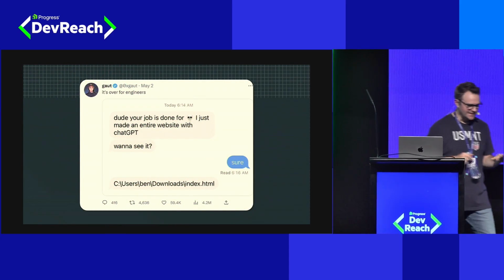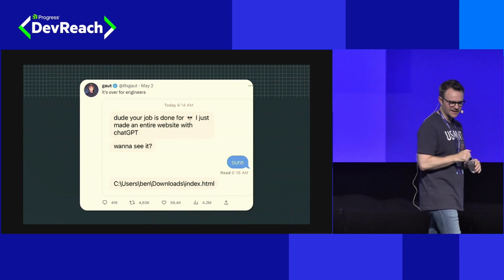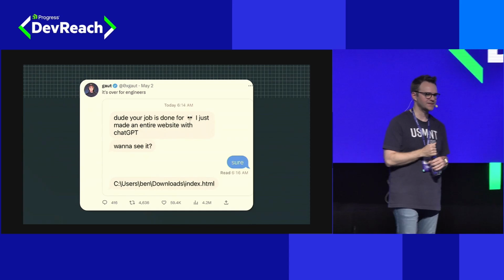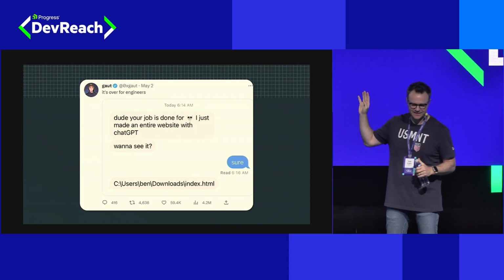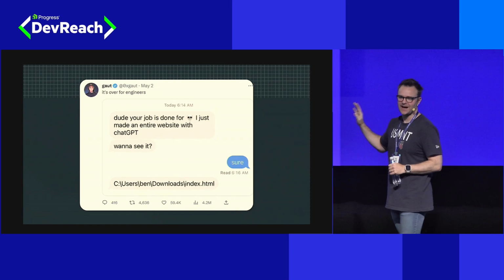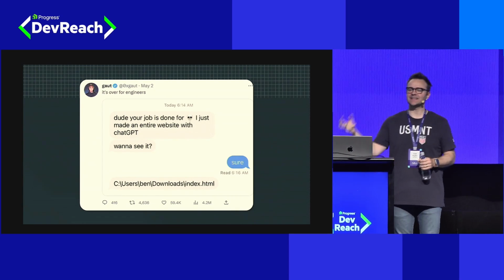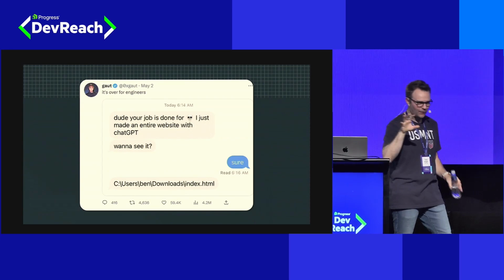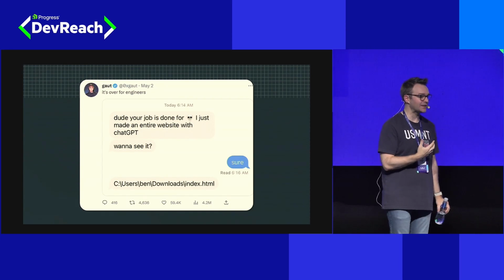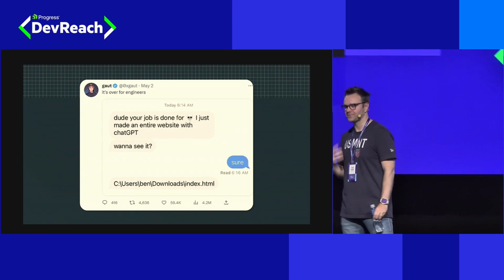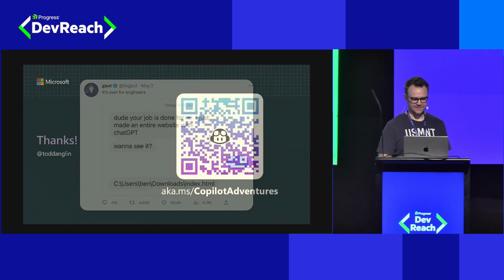Now, we all have seen the AI hype out there. We've all seen the fear, uncertainty, and doubt that things like GitHub Copilot are going to take our jobs as developers. But that's not the case. And I love this tweet because just being able to write code is not the job. You all are the pilots. You all are the experts, and this is a tool. And understanding how our tools work allows us to make them part of our process, allows us to understand their limits, and ultimately just be more effective, happier programmers as we create our applications.